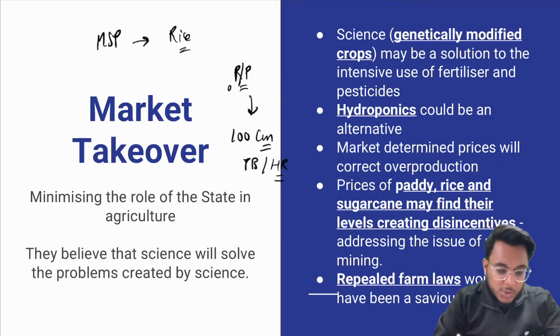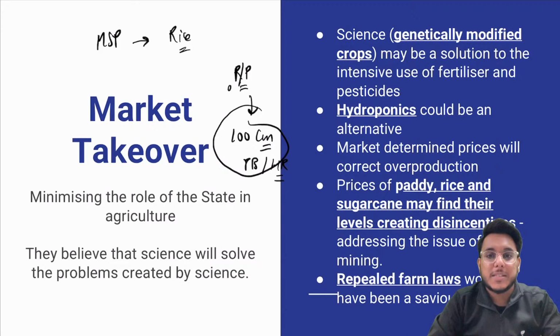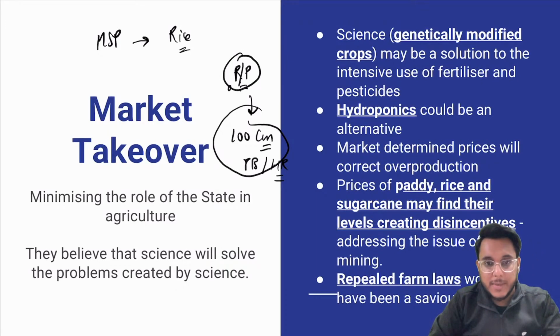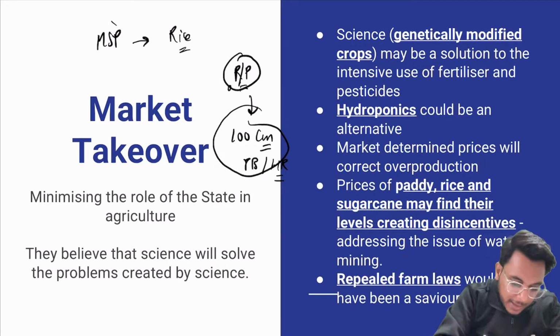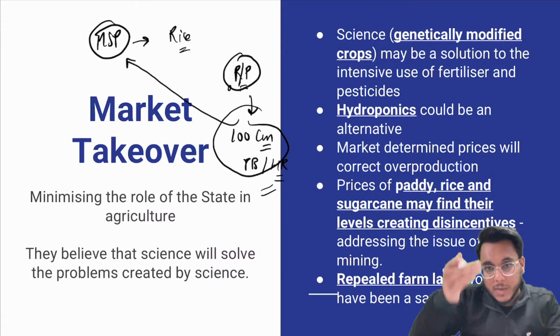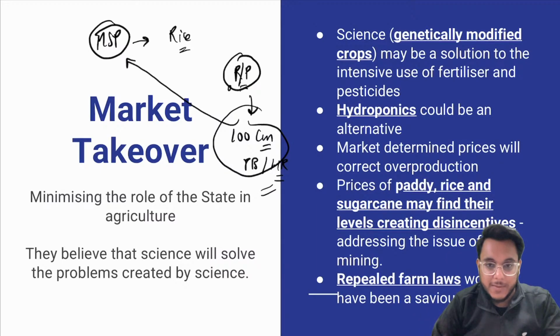Okay, yes. So we find that rice and paddy is being grown in Haryana and Punjab. Now, because of this, what's the challenge that's coming? The government procures rice and paddy at MSP, and for that the farmers are growing it. It has led to the going down of the water levels.